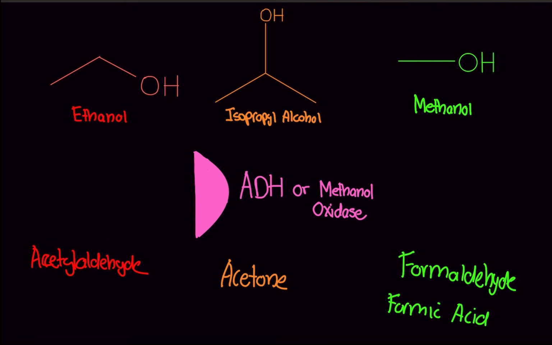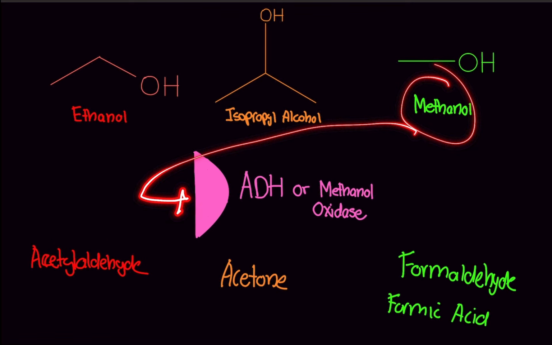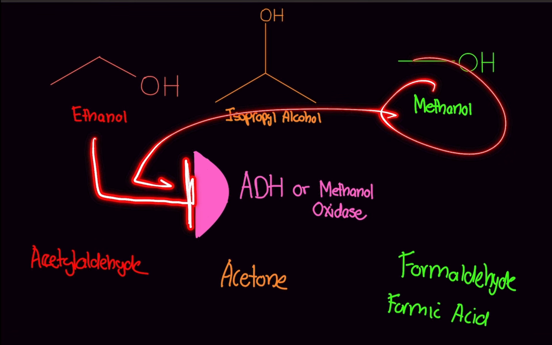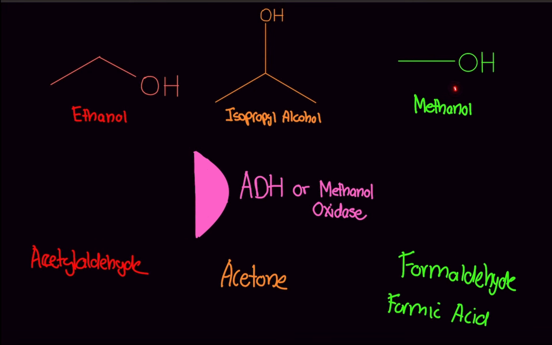If you were to consume methanol, it would bind to the active site of this ADH enzyme, and then it would turn into formaldehyde. If you were to give ethanol at the same time, it would actually block the enzyme, and no more methanol can bind onto ADH. Since no more methanol can bind to ADH, none of it can be converted to formaldehyde, and you will not die. Instead, the ethanol will be converted to acetaldehyde and you'll be safe.